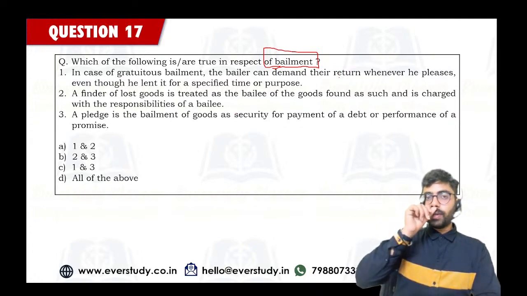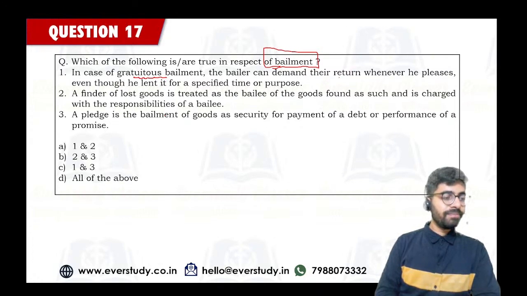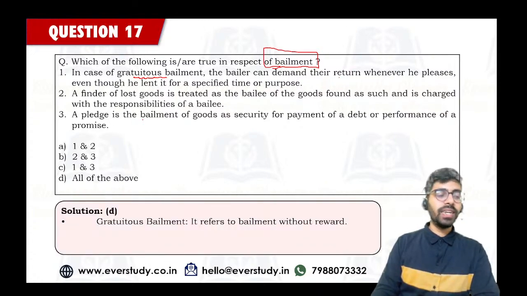Srinivas is saying option number D. You know what is gratuitous bailment? Can anyone tell me what is gratuitous bailment? Shailesh, Shalini, option number D. Akhila is saying A. So A and D. Again, most of you are saying option number D should be the right answer. And yes, option number D is the right answer. Gratuitous bailment is bailment without any reward.